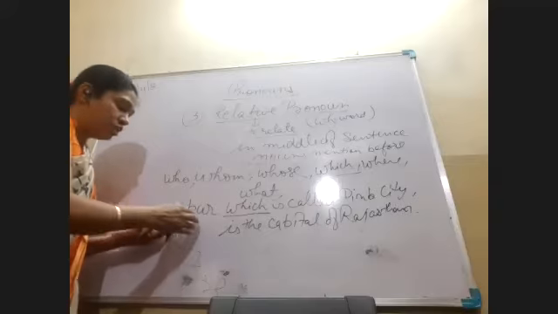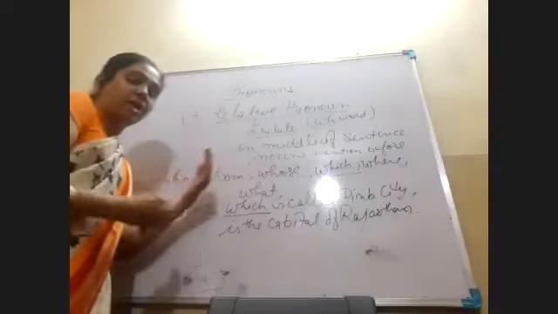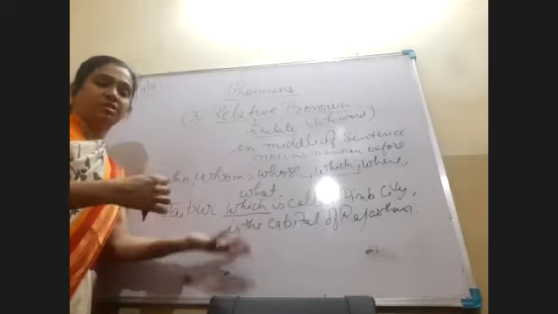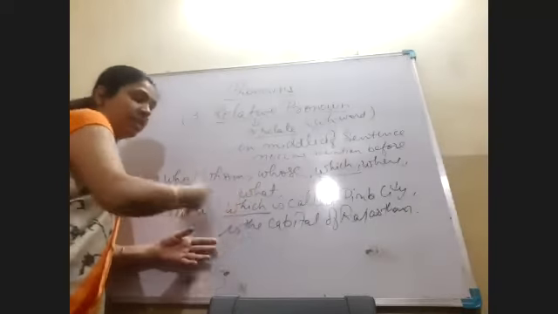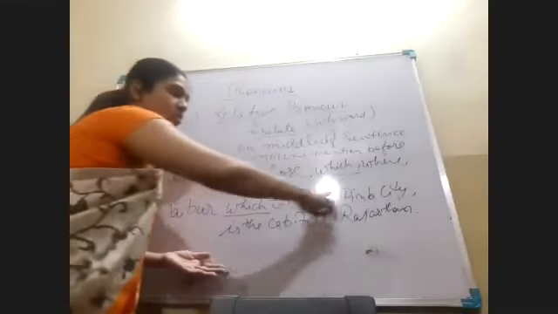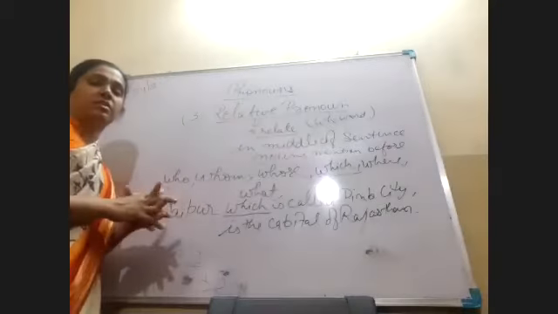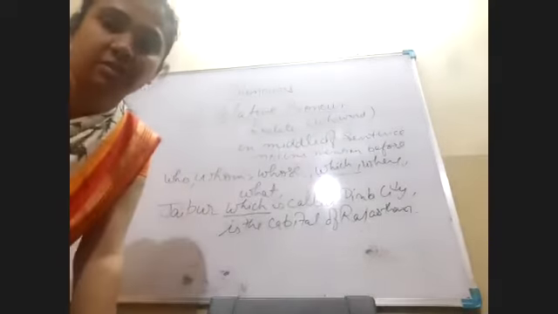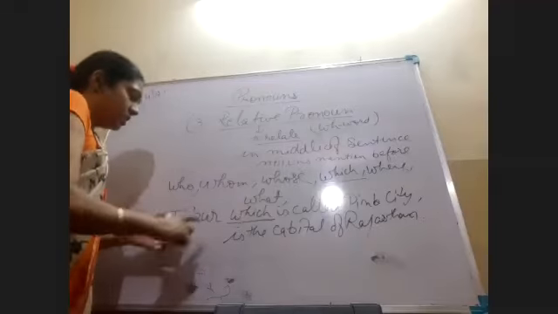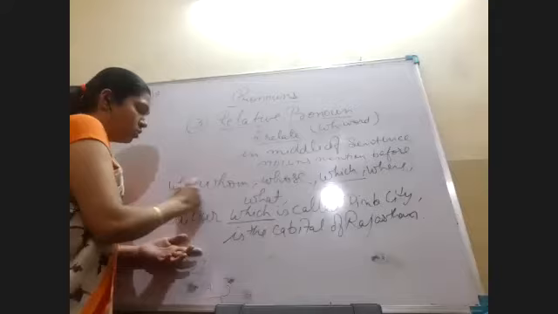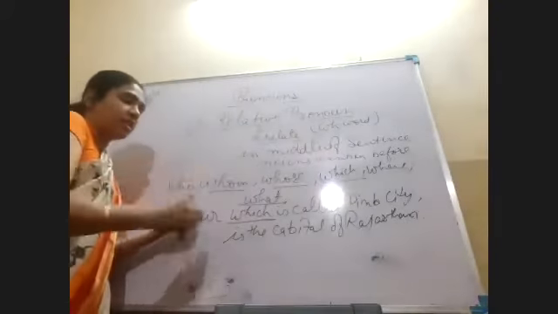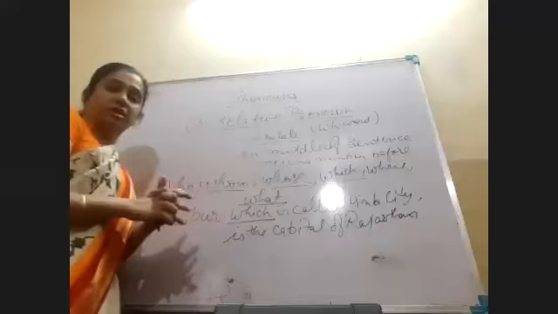We want to say that Jaipur is the capital of Rajasthan, but we can simply say the sentence also, Jaipur is the capital of Rajasthan, but we are saying it by relating in a relative manner. So we are saying Jaipur, which is called the Pink City, is the capital of Rajasthan. Is it clear? So these WH words, whom, whose, which, where, and what are the relative pronouns, and they are used somewhere in the middle of the sentence.